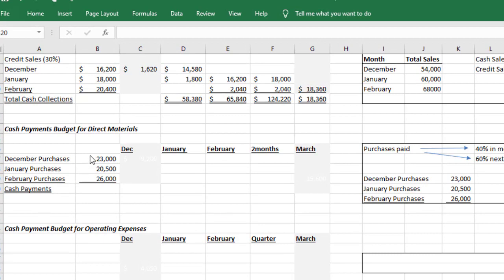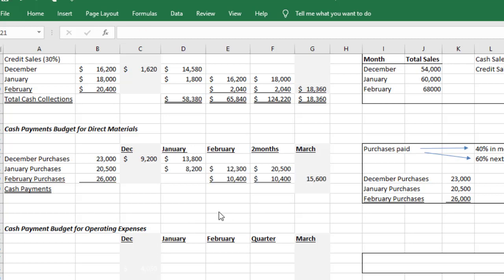So December purchases, it says 40% of that $23,000 is going to be paid in the month. So 40% is paid in December, 60% is paid in January. So 40% of $23,000 is $9,200, and then 60% of the $23,000 is $13,800. So the same thing for January. We're going to need 40% and then 60% the next month, and then February we need 40% and then 60% in March.